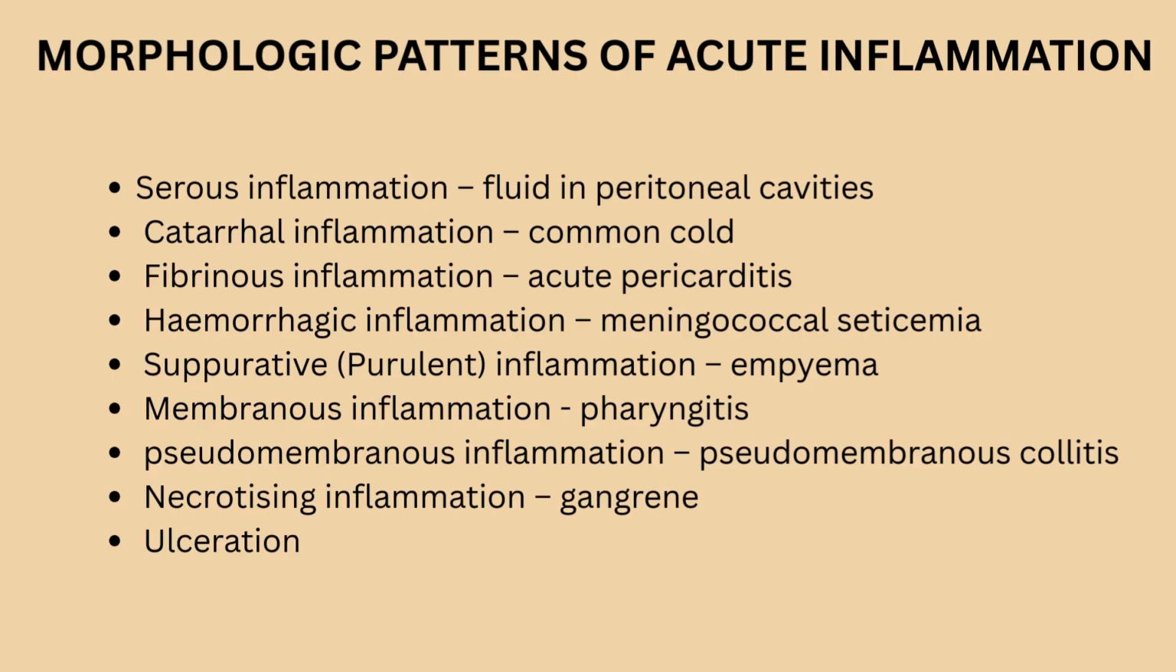Pseudomembranous inflammation is an inflammatory response of a mucous surface to toxins or irritants, like pseudomembranous colitis. Then there is necrotizing inflammation, where the tissue cells become necrosed, for example in cases of gangrene. Then ulcerations, in such cases ulcers are formed. There is damage to the surface of the organ, which is produced by inflammation.